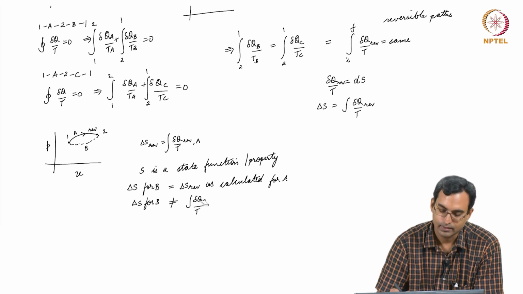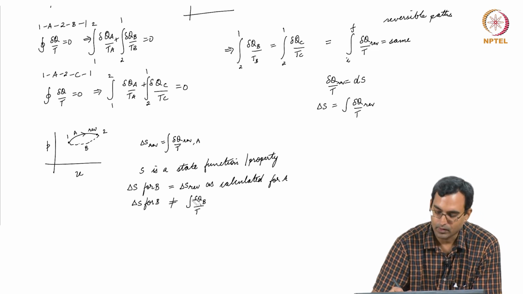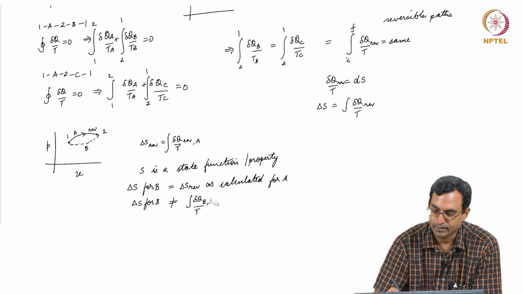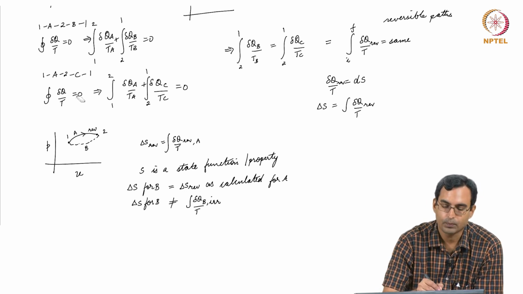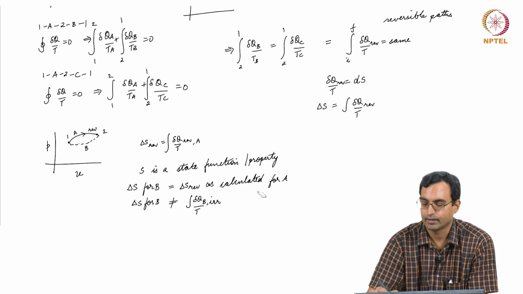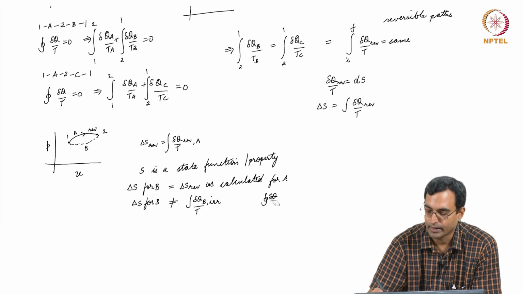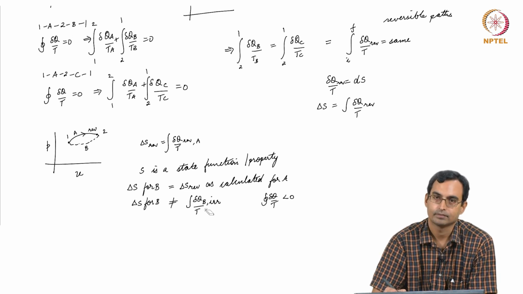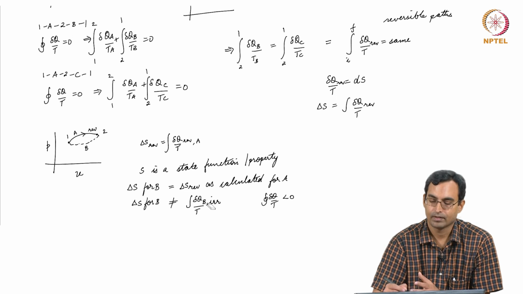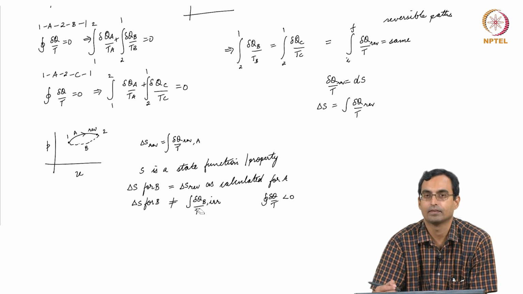This is not correct because we saw that according to the Clausius's inequality, this is an irreversible process. For irreversible processes, we do not have an equality here. We have cyclic integral of del q by T is less than 0. That less than 0 does not give us any useful way of finding out how much this is. It only tells us this value is greater than something. It does not tell us what the value is.